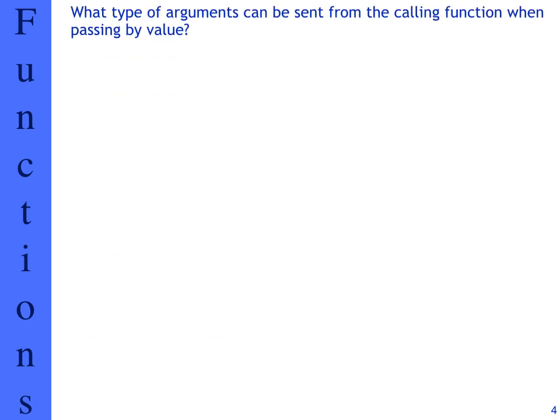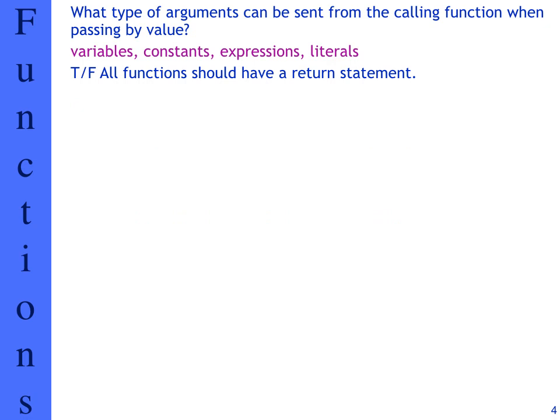So let's continue looking at functions here. What type of arguments can be sent from the calling function when passing by value? Meaning, if I pass by value, I'm going to make a copy of that value to give to the function. So anything can be passed. I can pass variables, constants, expressions, literals, anything would be acceptable. Okay, true or false? All functions should have a return statement. Well, if the function is void, it doesn't have a return statement, so this is false.